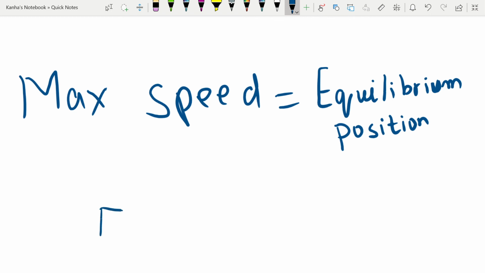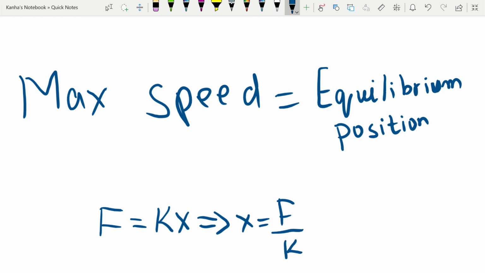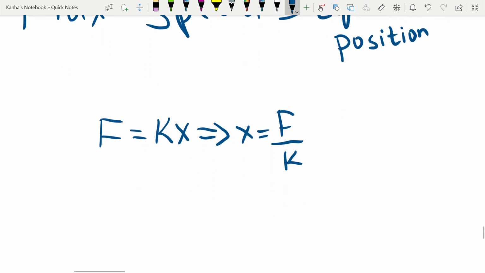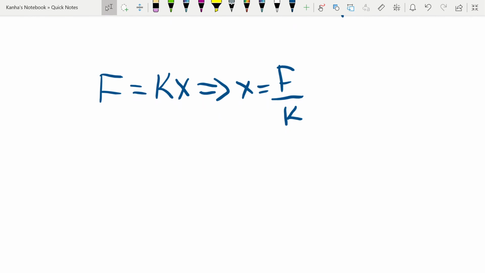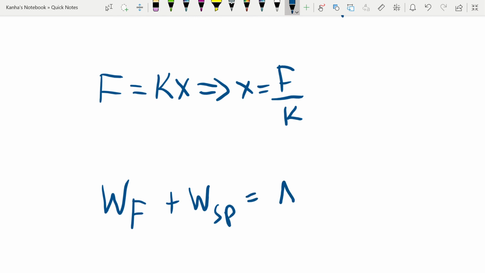At the equilibrium position, my force is equal to the restoring force, kx. I am just writing the magnitude of the force. So that implies I can write my x is equal to my force divided by k, where k is the spring constant. Now from the work energy theorem, I can write that the work done by the force plus the work done by the spring is equal to the change in the kinetic energy.